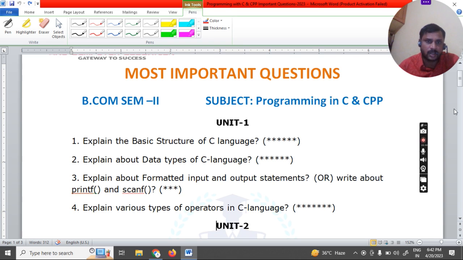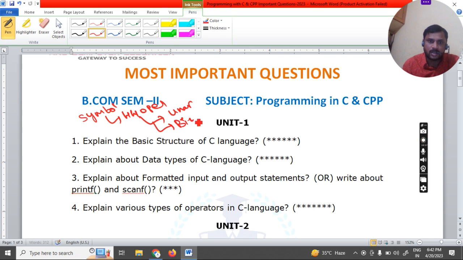You know what an operator is? An operator is nothing but a special symbol which is used to perform a specific task. Okay. In C language, a total of 44 operators are there. These 44 operators are divided into so many categories like unary operator, binary operator, and ternary operator. Okay, got the clarity now.